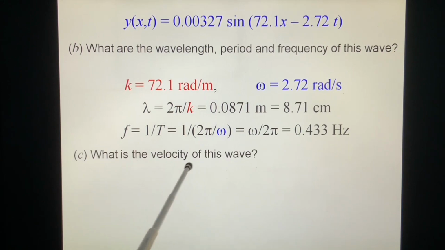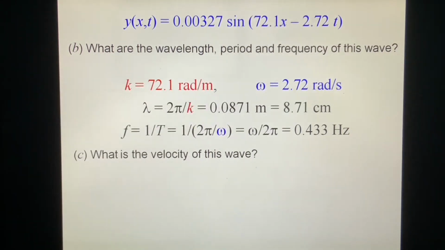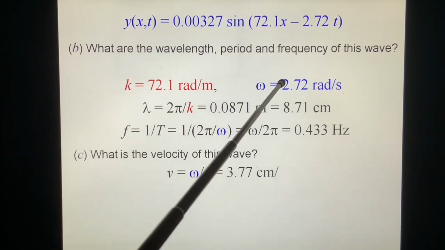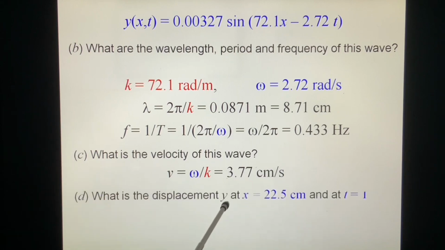What is the velocity of this wave? For the velocity, we take the derivative with respect to time t. We get velocity equal to omega over k. We know omega, we know k. We get 3.77 centimeter per second. Okay. What is the displacement y at x equals 22.5 centimeter and t equals 18.9 seconds? Very simple. We put x and t inside, we get y.